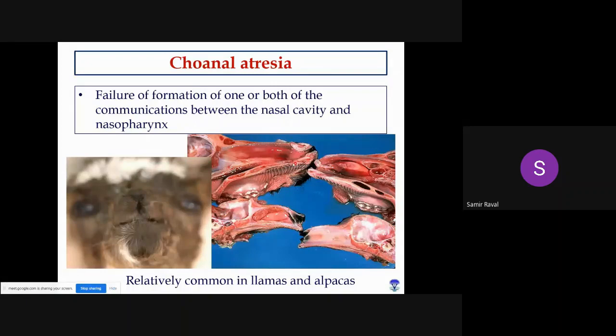Many times the nasal cavity will not form, and there will be no space available for air travel, right? So they are known as choanal atresia. These are quite common in the camelid family.